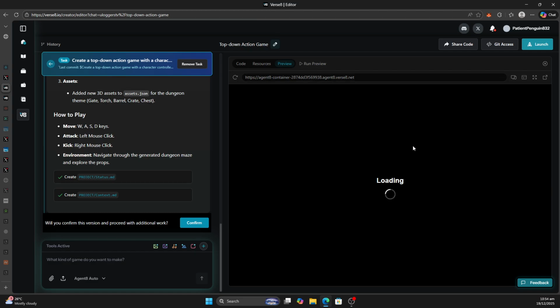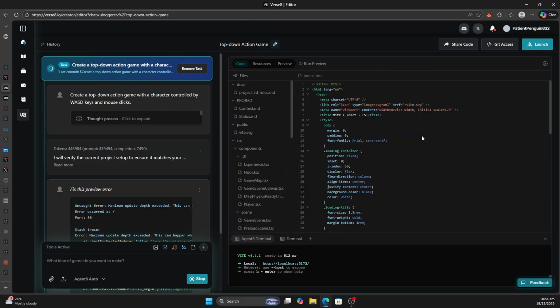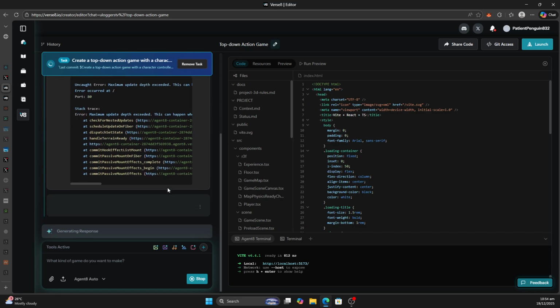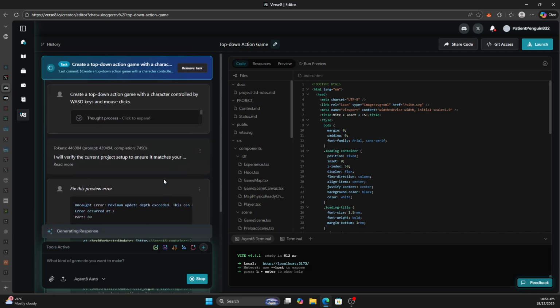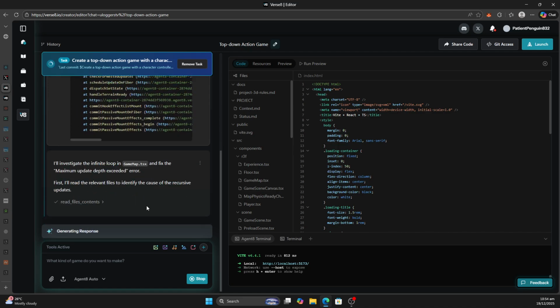I mean, you can share it by. I'm just interested in the graphics, then we'll go from there. So you see, it's automatically realizing errors and fixing it on its own, which is good. And there's also a terminal.